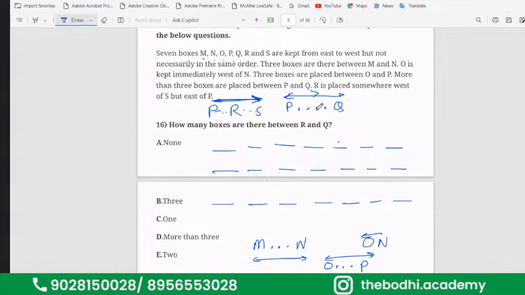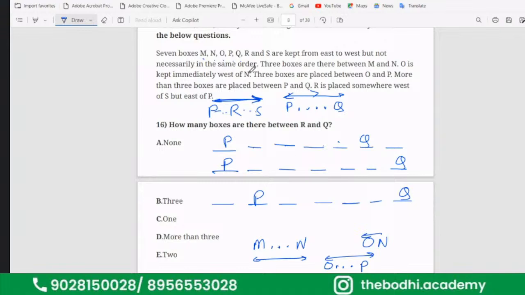But there has to be 4 people minimum gap between P and Q. That means P cannot come in the east side. So P will always remain on the western side. If P remains on the west side, 1, 2, 3, 4, Q will come here. If P remains here, Q will come here. If P remains here, Q will come here. These are the 3 possible conditions we are having.